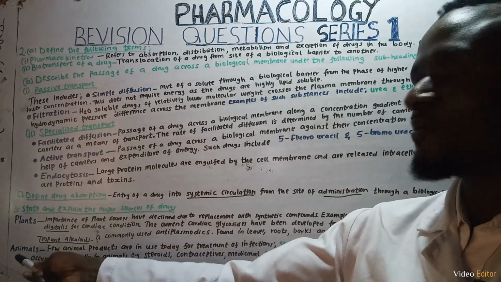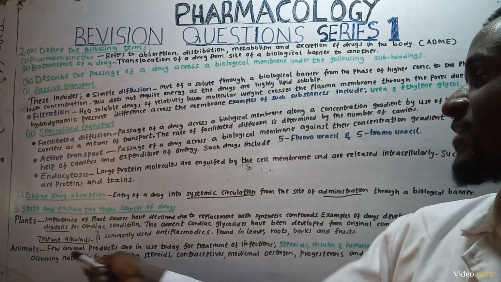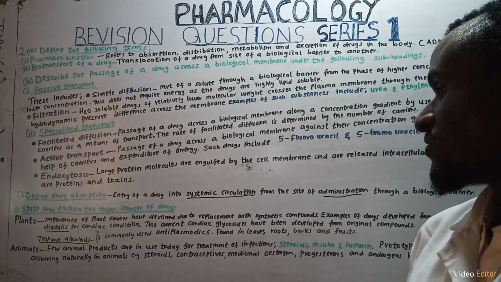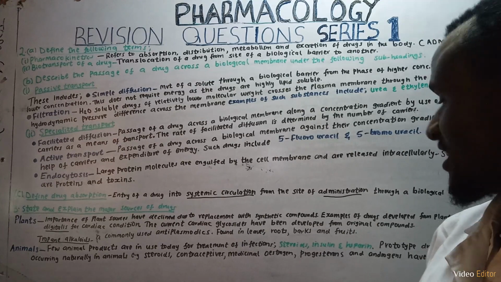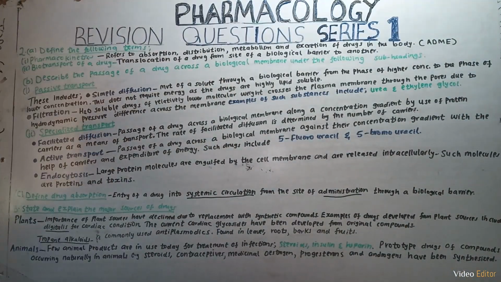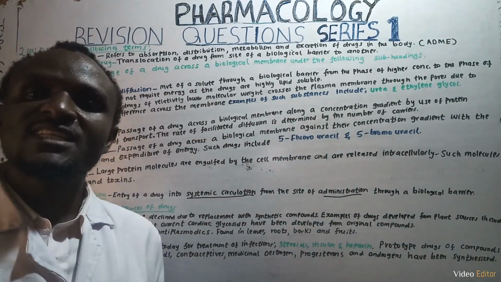Then we have animals. In animals, a few animal products are in use today for the treatment of infections. These include steroids, insulins, and heparin. The prototype drugs of compounds occurring naturally in animals, such as steroids, contraceptives, medicinal estrogens, progesterones, and androgens, have been synthesized.